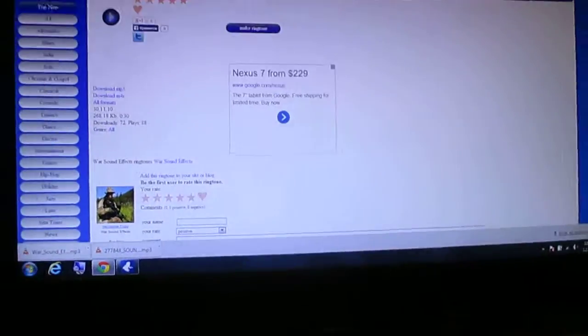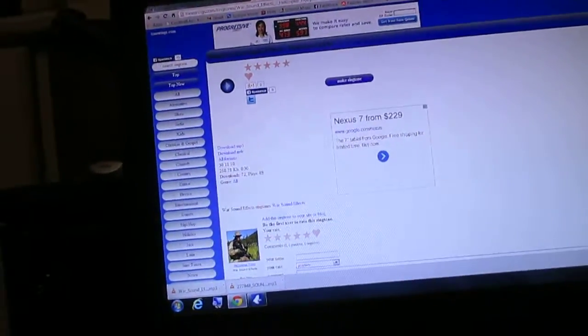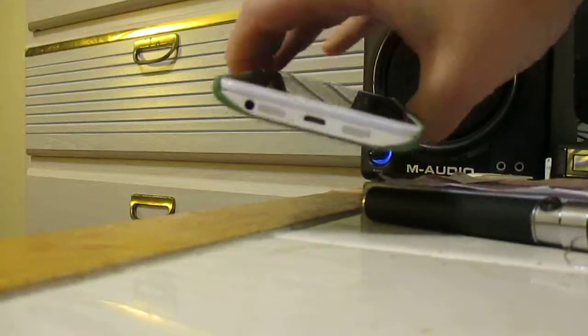Here's how to do a ringtone. You can download different apps and stuff to do ringtones, but I just found a ringtone on the internet because I think that's what you said you had done. But pretty straightforward. Just plug.